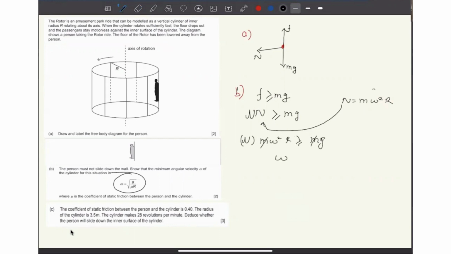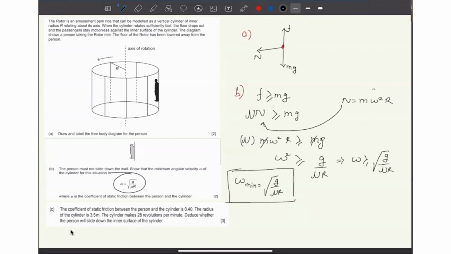I'm getting a condition of omega square greater than or equal to g, and there's mu and there is r. That implies omega has to be greater than or equal to root of g by mu r. Correct? That means the minimum value of omega will come out to be under root of g by mu r, isn't it? So that's how we basically get this answer. Correct? All right. This is the B part of the question.